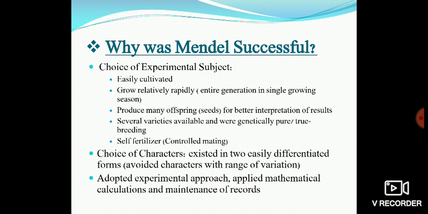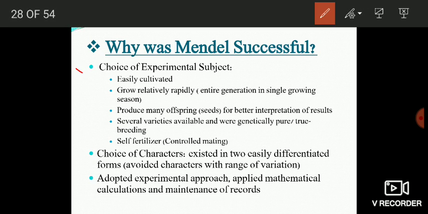Then, why was Mendel successful in his hybridization experiments? Basically, the success of Mendel, why he arrived at the right conclusions, is attributed to a number of factors, and the first one is the choice of experimental subject, I mean the garden pea.